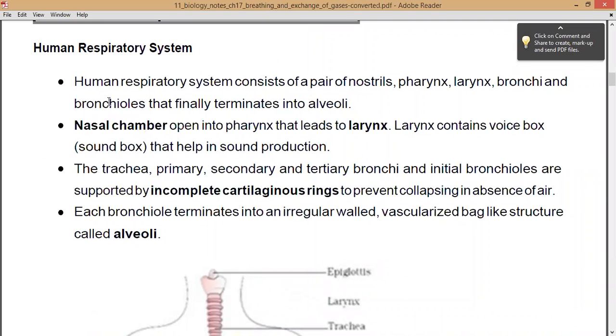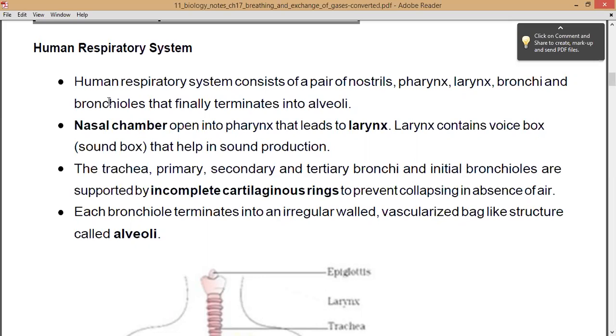When we are talking about the human respiratory system, it consists of a pair of nostrils. So which are the organs involved in the respiratory system, right? First is nostrils. Nostrils are also known as nares, right? So there are two nares, the two holes which are present in your nose, those are nostrils, which are also known as nares, right?